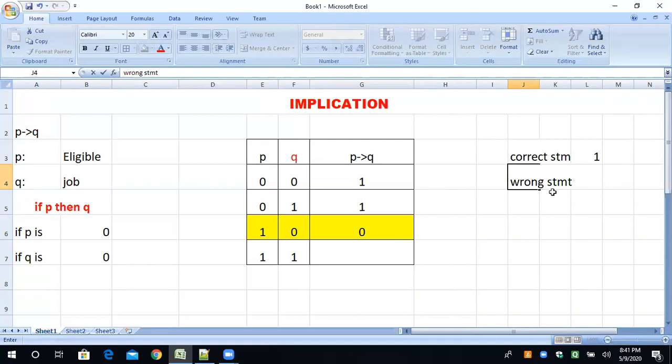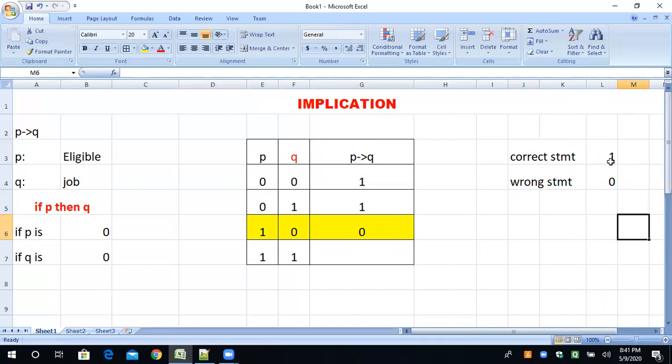Wrong statement is denoted by 0, and correct statement is denoted by 1. If you are eligible and you are getting the job, okay, absolutely fine. So it will be 1. Understand? So this is basically a truth table of P conditional Q in simple words.